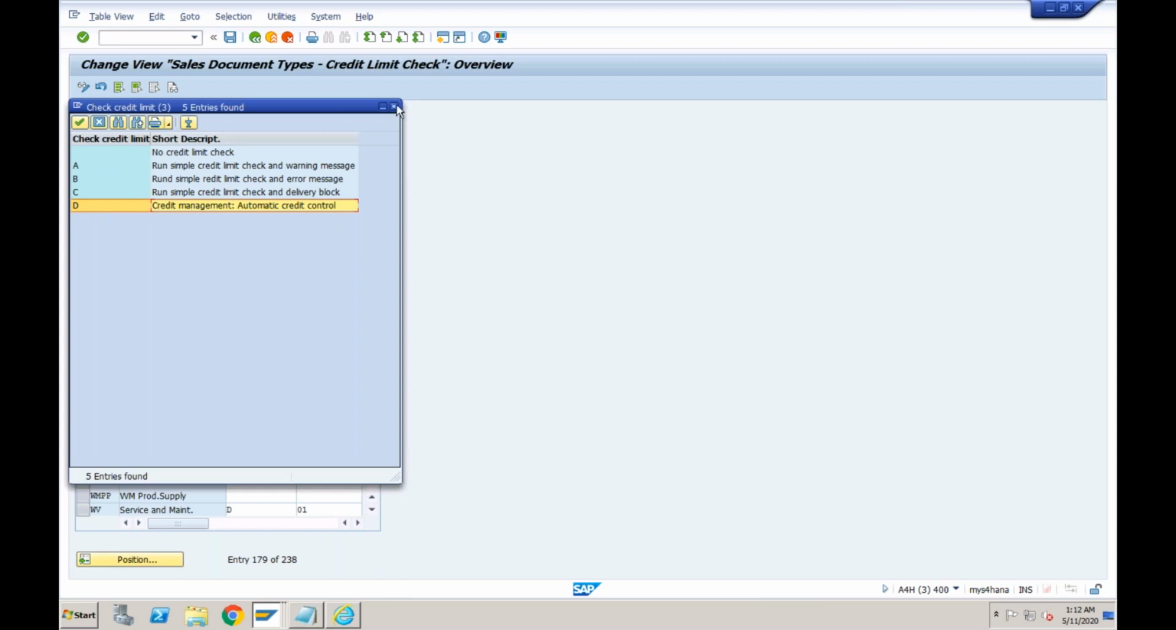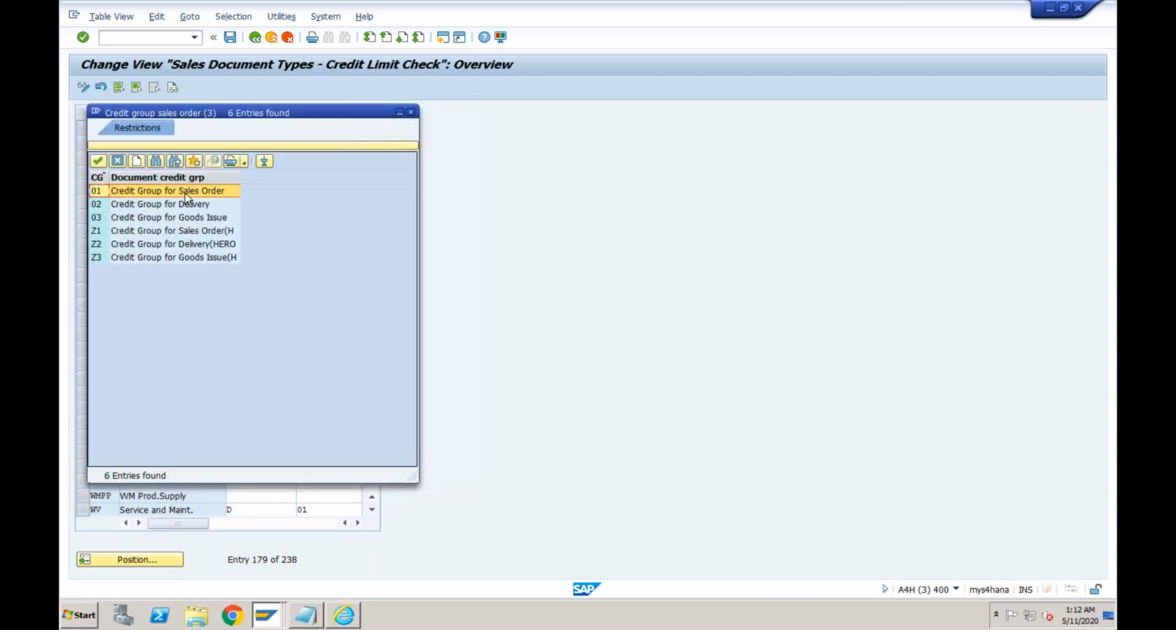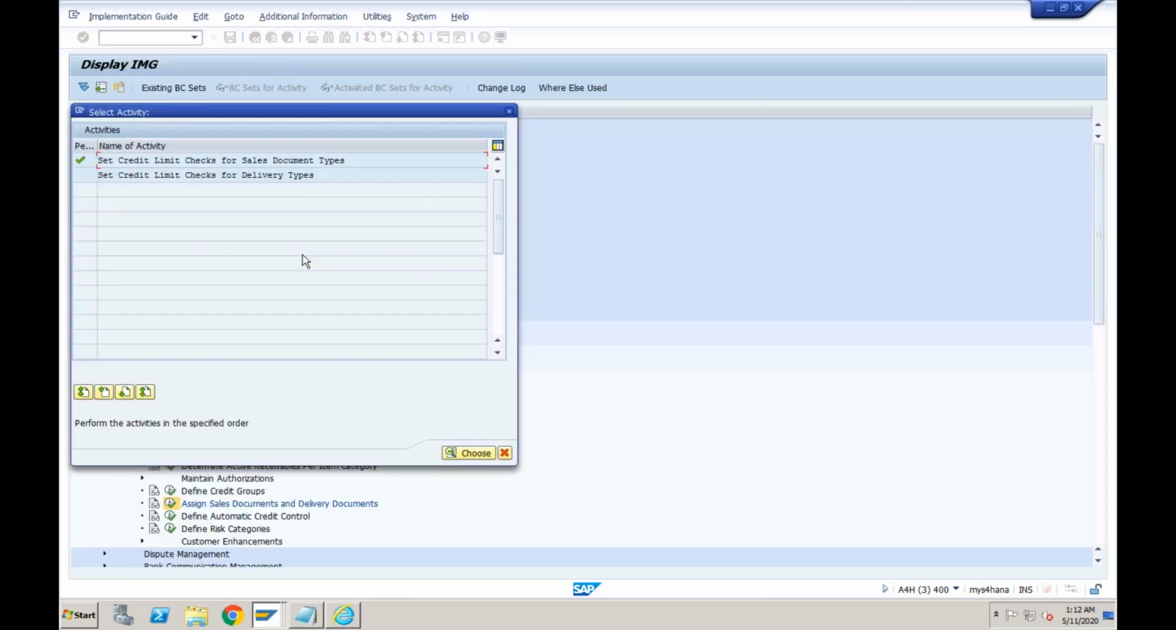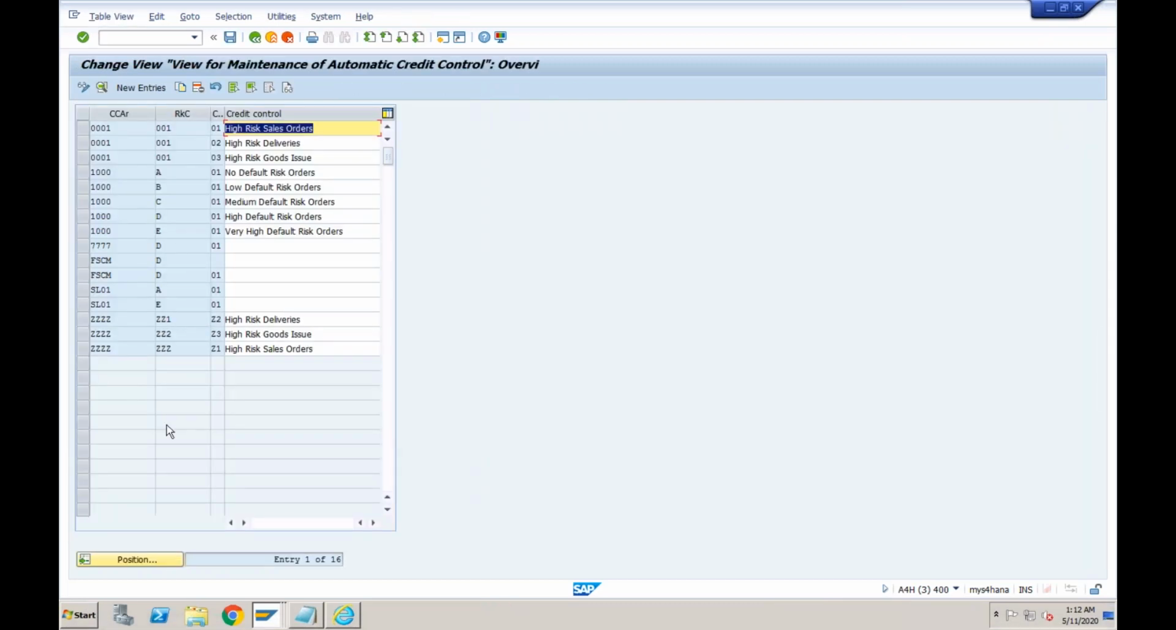So D, and this is where you are telling the system at what level you want to perform the credit check. So out of the 3 options that I showed you, sales order, delivery, and goods issue, here we are clearly telling the system that for order type OR, perform the check at the time of creation of the sales order itself. So when you create the sales order with order type OR, the system will perform the automatic credit check. Okay, and based on the limit, the system will behave accordingly. How will the system behave? The system will behave according to these settings, according to define automatic credit control.